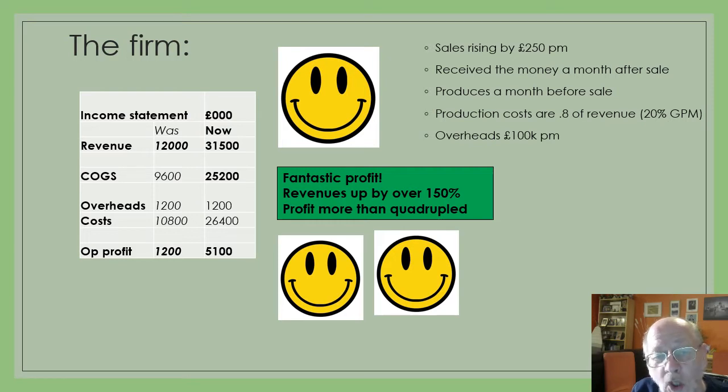Our total costs are 26.4 million. And we're going to be making a profit of 5.1 million. Now remember, in the previous year we made 1.2 million, so our profits have more than quadrupled. We are going to be delighted from an income statement perspective at that.